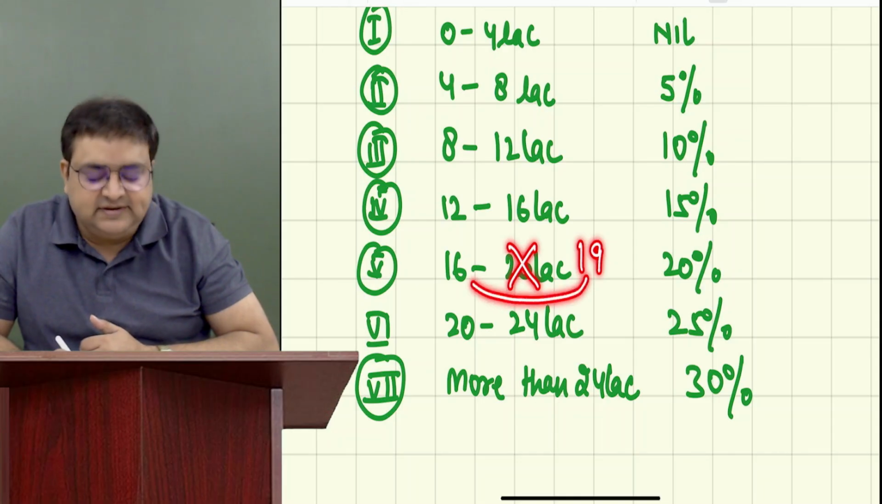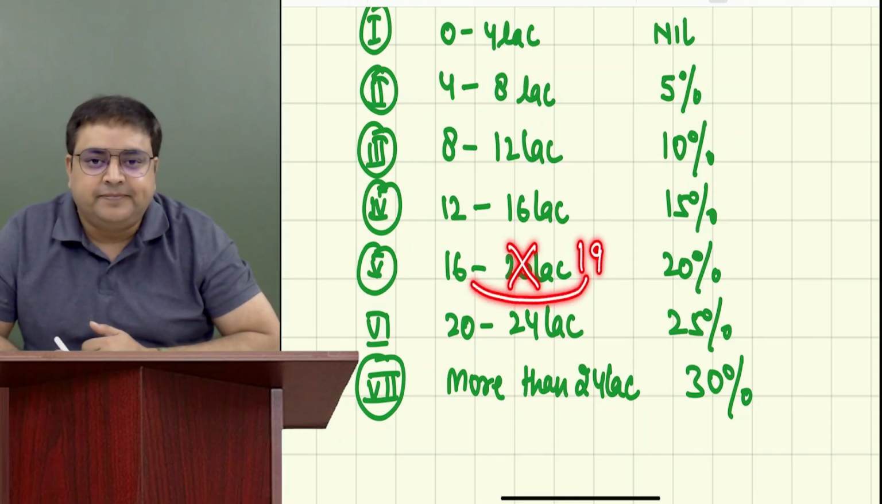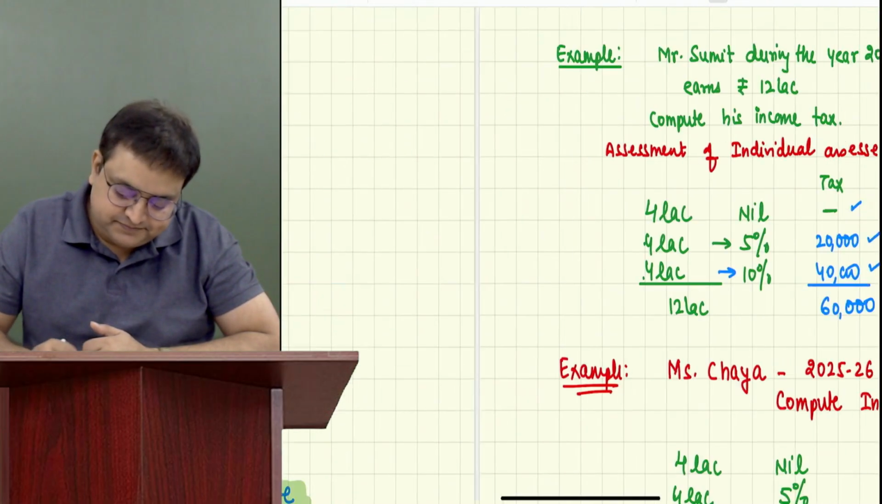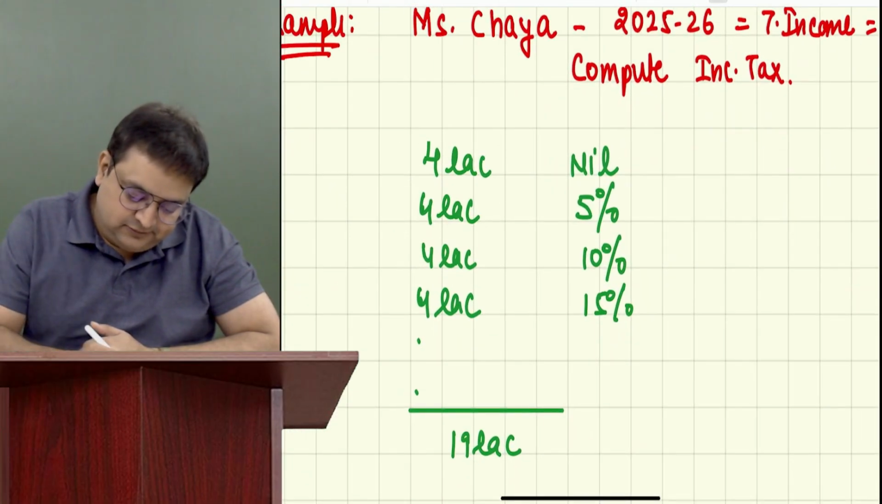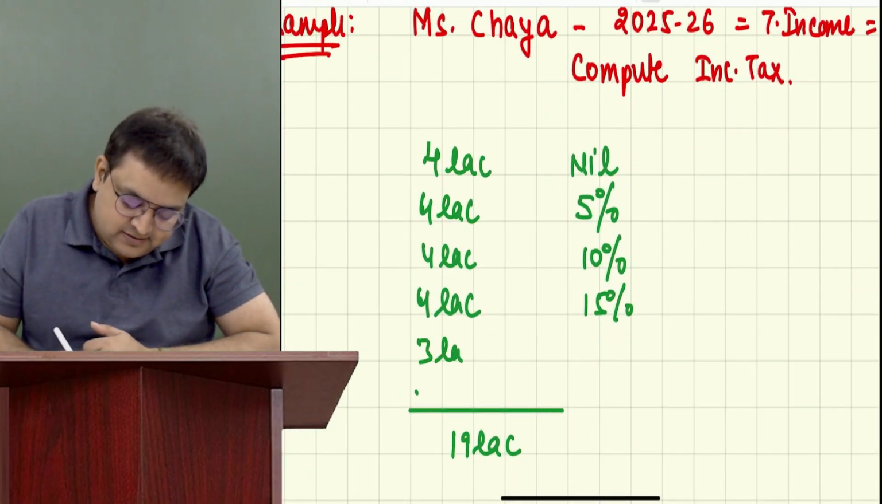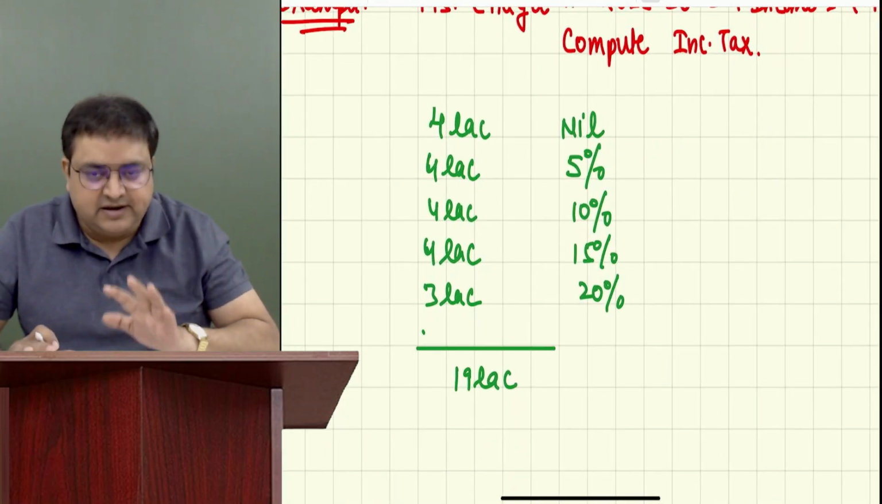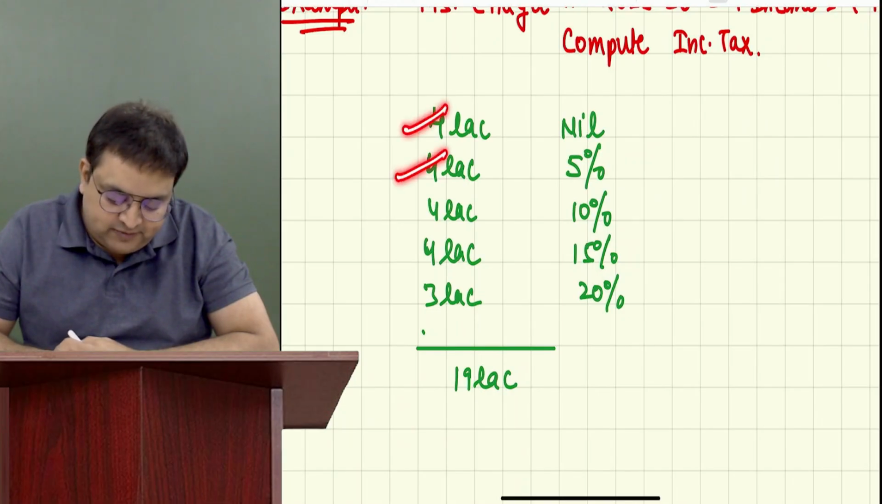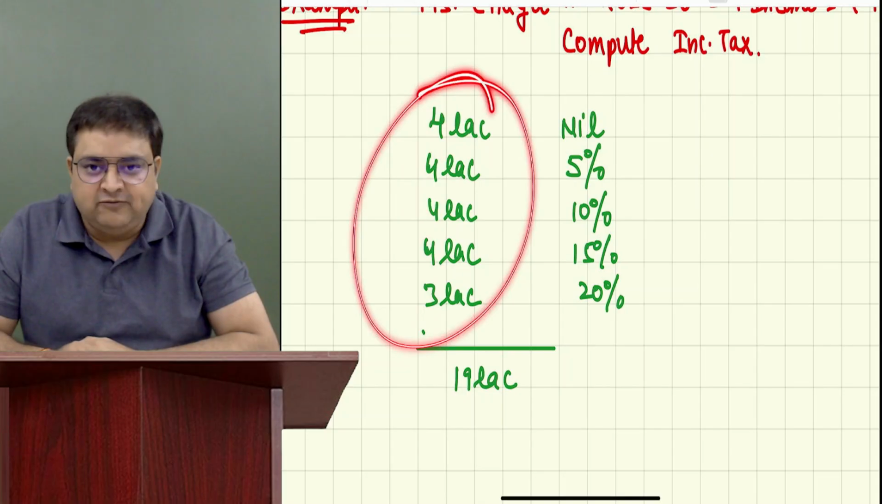19 minus 16 is how much? 3. Everybody is okay with this? Yes, sir. 19 minus 16 is 3, 20%. So 3 lakh, 20%. I think I'm done with that. Let us recheck whether I have done something wrong or not. 4 plus 4 plus 4 plus 4, 16, plus 3, 19. The sum total of this is 19.